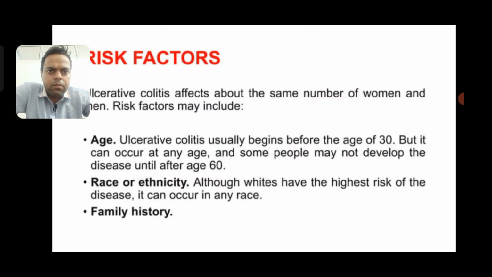The risk factors for ulcerative colitis affect the same number of women and men. The risk factors may include age. Ulcerative colitis usually begins before the age of 30, but it can occur at any age, and some people may not develop the disease until after age 60. Race or ethnicity: although whites have a higher risk of the disease, it can occur in any race. Family history, or genetics, is also a risk factor for ulcerative colitis.